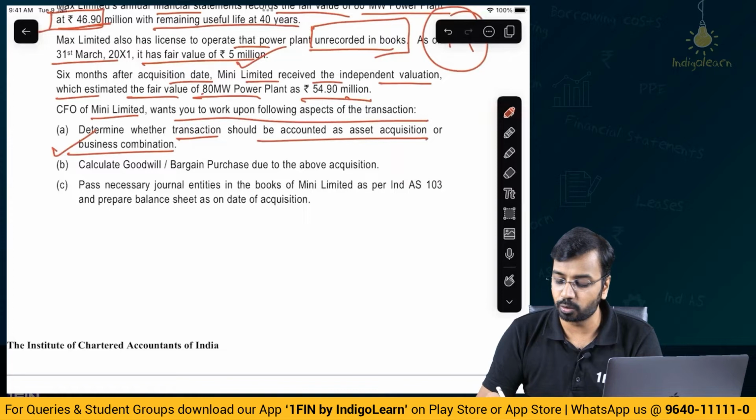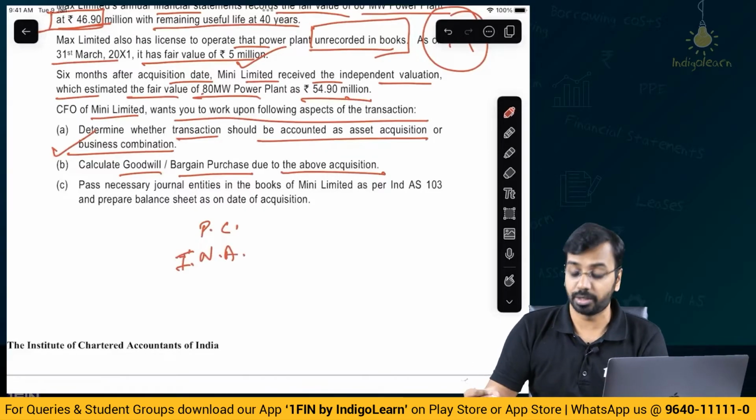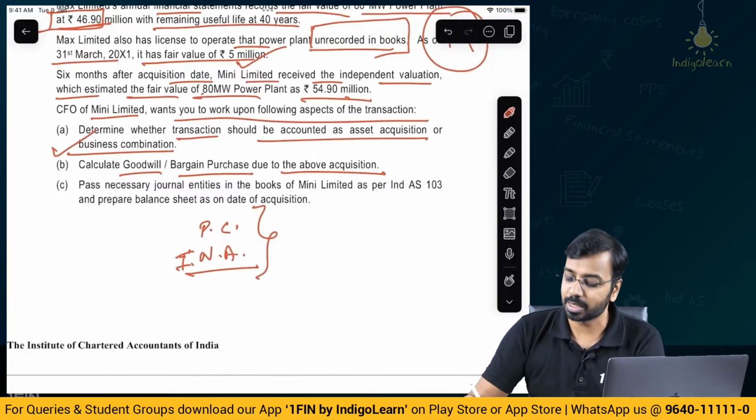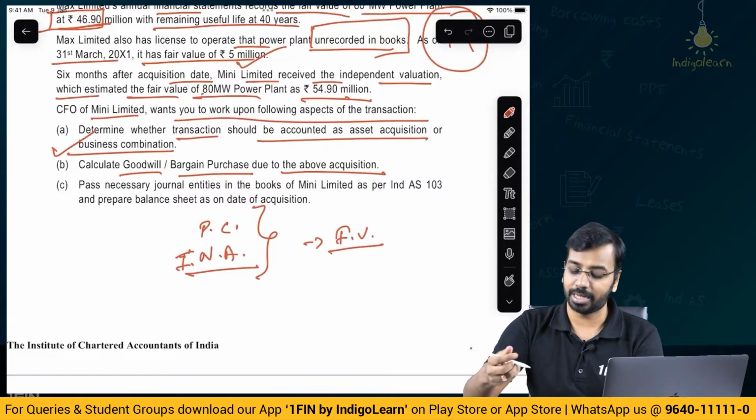Then calculate goodwill or bargain purchase due to the above acquisition. So we will have to follow the step-by-step approach. Purchase consideration. Then what do we have? Identifiable net assets. There is no minority interest. On comparison, we will calculate the goodwill or bargain purchase, whatever it comes up to. Then subsequently, when the fair value is updated, we will again update the calculation.